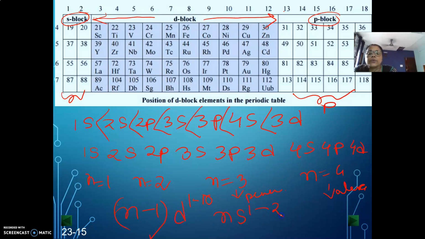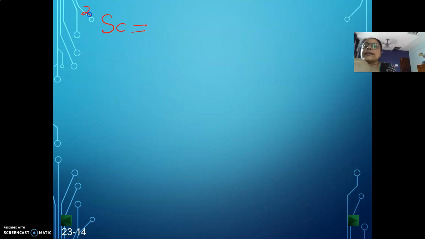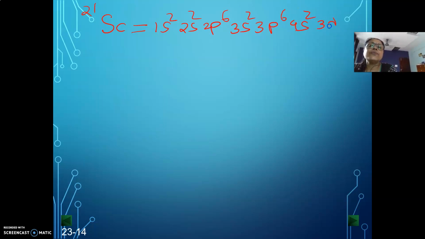ns 1 to 2. Hence, you will find that this particular transition element, instead of showing only one valency just like the main block element, is found to show some different valencies. For example, if you go to scandium, what is the scandium configuration? Scandium is 21. Hence, if you arrange the electrons: 1s2, 2s2, 2p6, 3s2, 3p6, 4s2, 3d1.